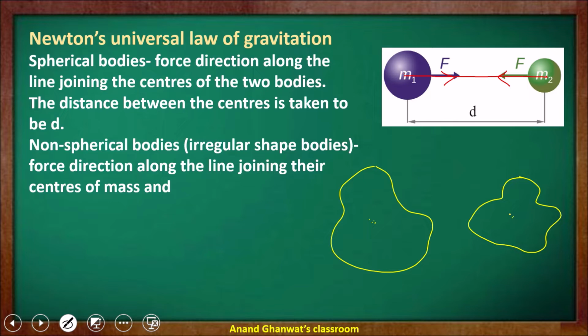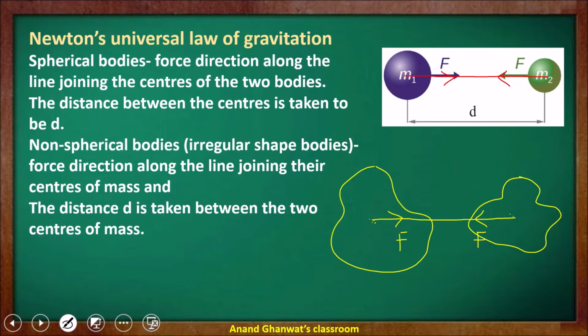Now what about the direction of force? The direction of force is along the line joining the centers of mass of these two bodies. The distance between these two bodies is taken as d, the distance between their centers of mass.